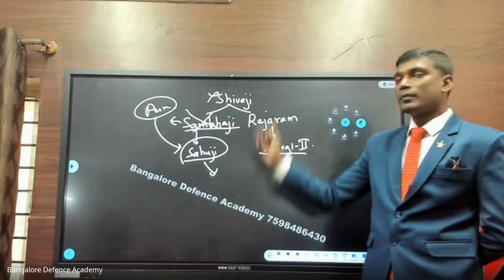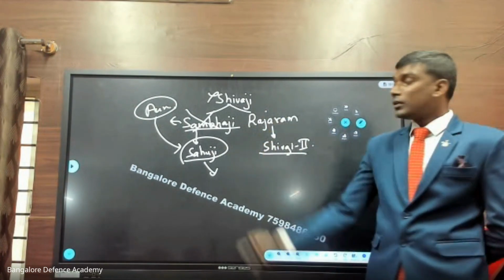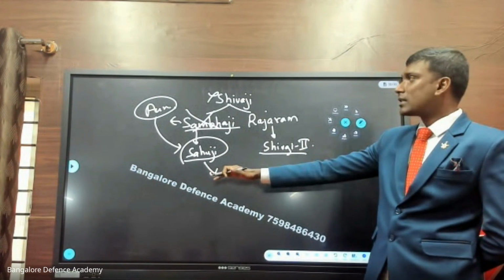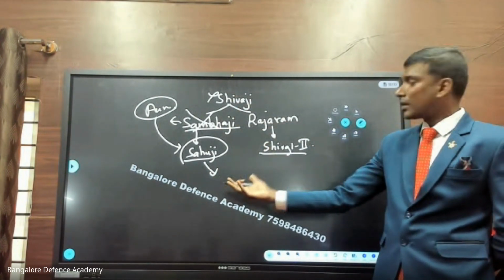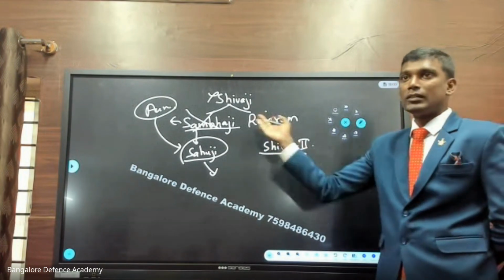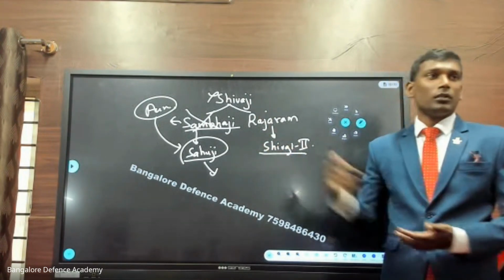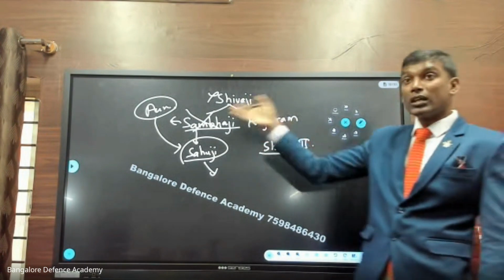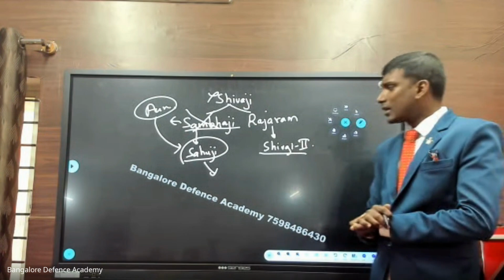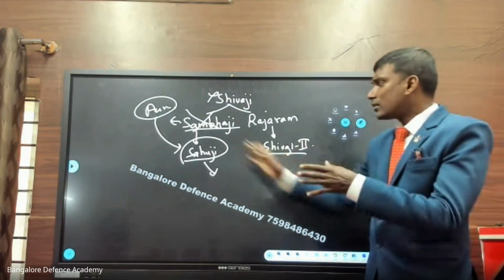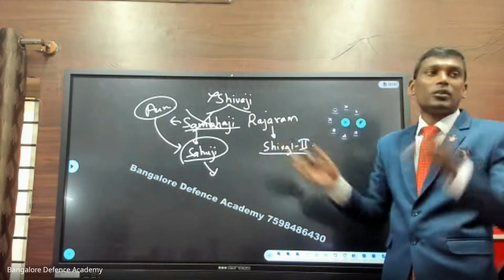Shivaji II is the king of the Maratha Empire. So he got angry. He says that my father and my grandfather have done so many things for the Maratha Empire. What you guys have done, you haven't done anything. You are hand in glove with the Mughals and the Britishers. So there was a fight, all this issue started coming up, and in this fight, the Maratha family got split into two.